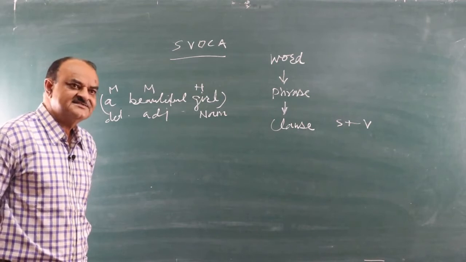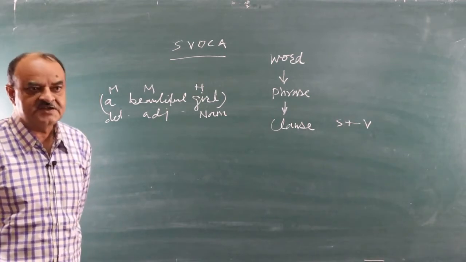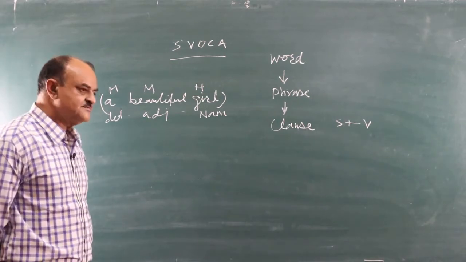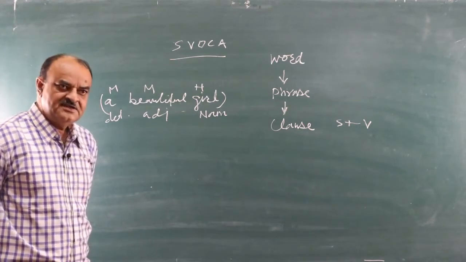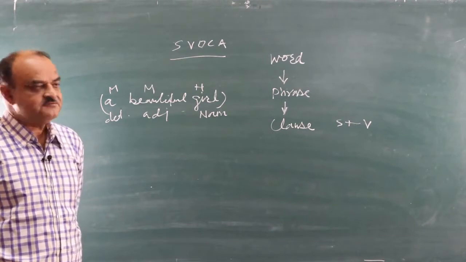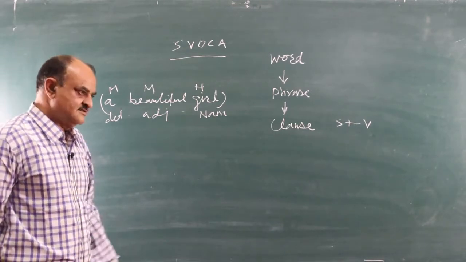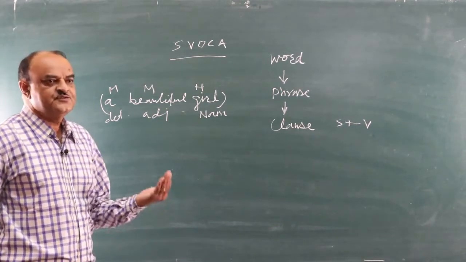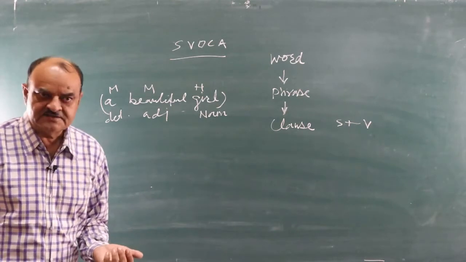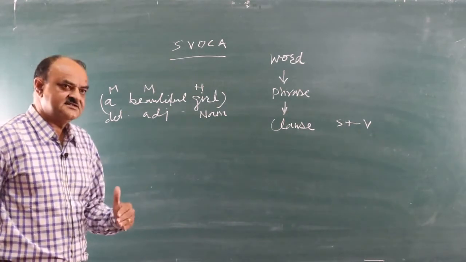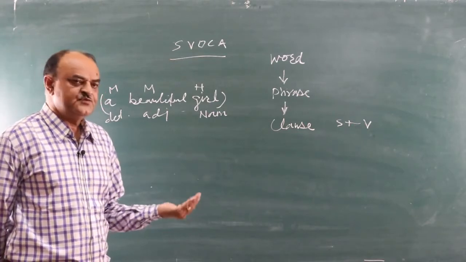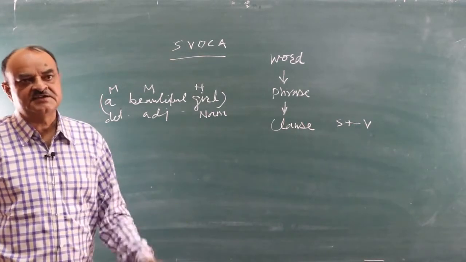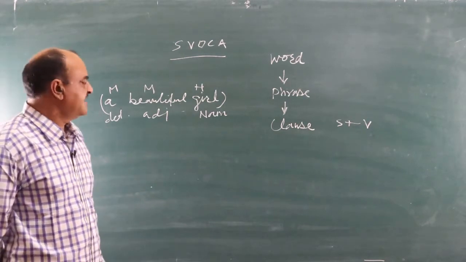Complement tells us the characteristic quality of either the subject or the object. Adverbial, A means adverbial. Adverbial are related to when, why, how, where, or something that tells us about the time, about how we are doing something, the manner in which we are performing an act.